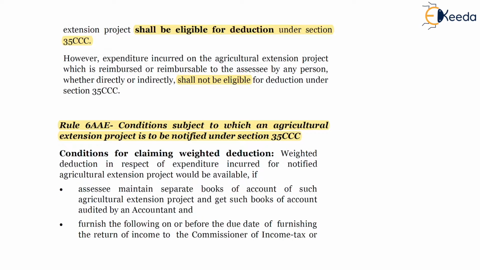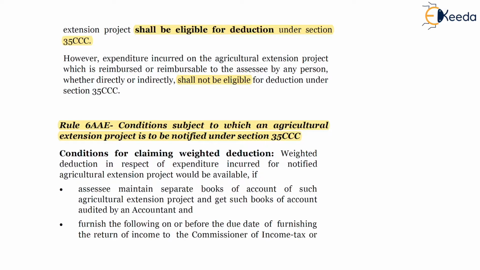Also, a certificate from the Ministry of Agriculture stating that the project is indeed genuine should be obtained by the SSC.